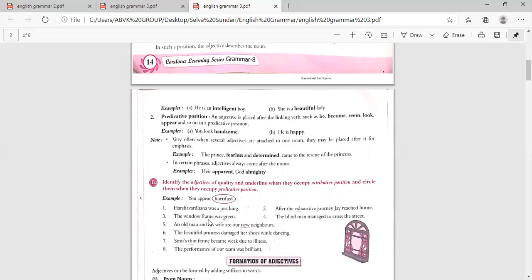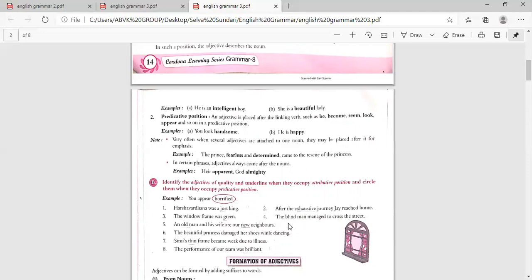Next one, "The window frame was green." Was is a linking verb. After that, green has come. So it is in predicative position. Then, "The blind man managed to cross the street." Here, man is a noun. What type of man? Blind. It is telling more about the man. So that is attributive, an attributive quality, in attributive position.